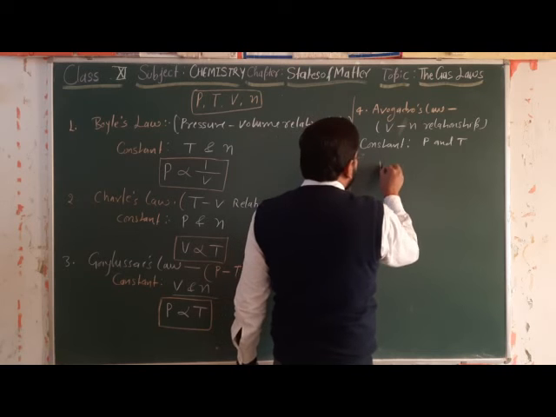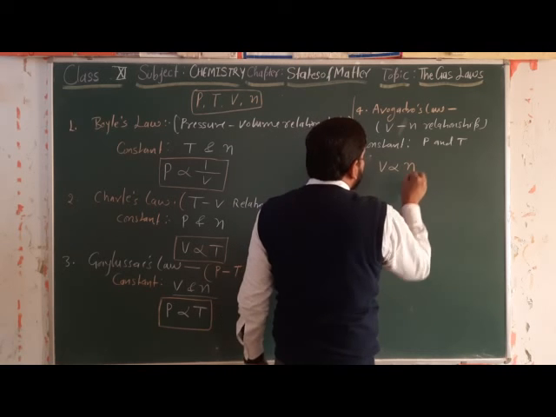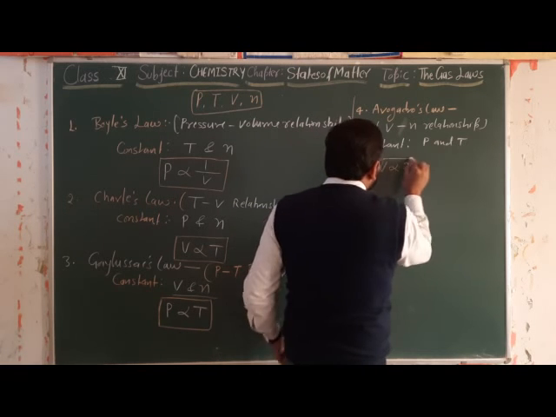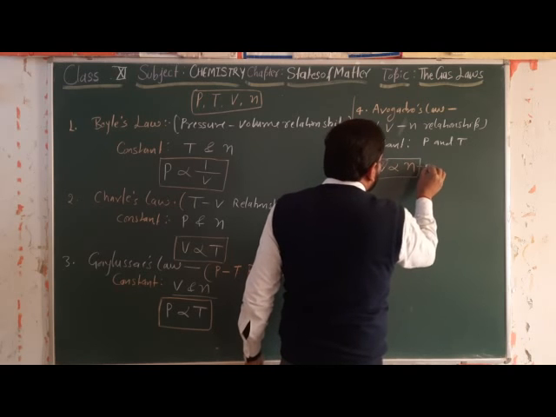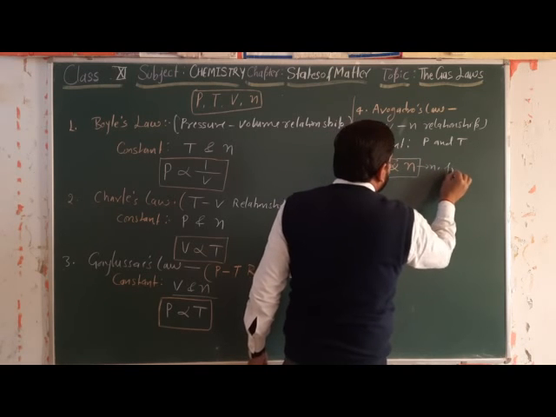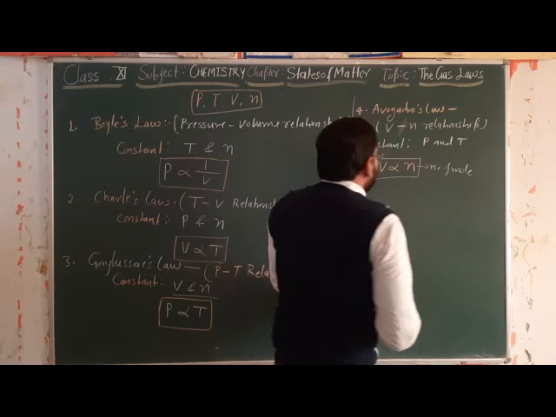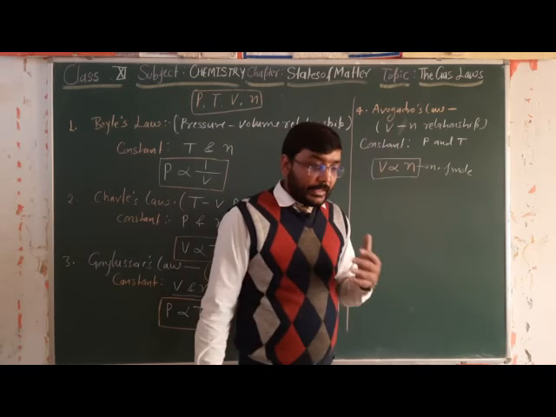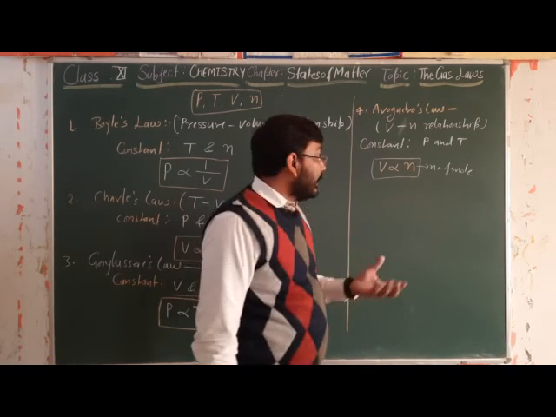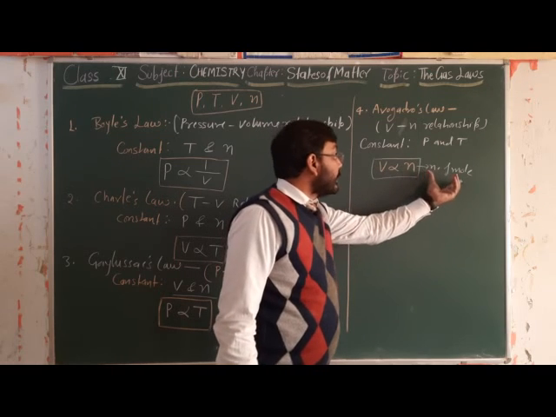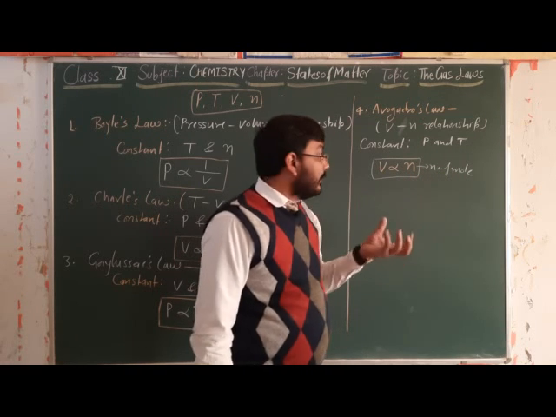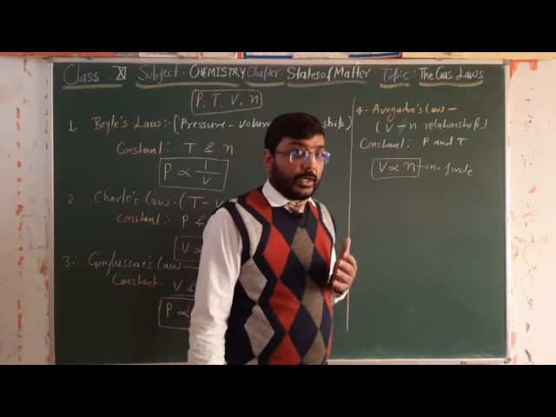Means volume is directly proportional to N, where N is the number of moles. So if the pressure and temperature of any gas are constant, then a particular number of moles of the gas will occupy the same volume.